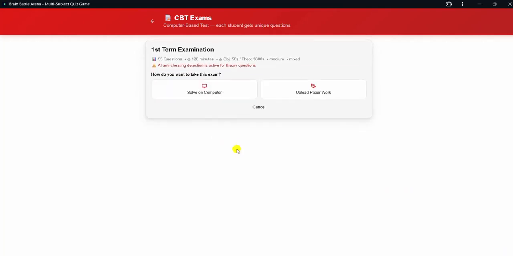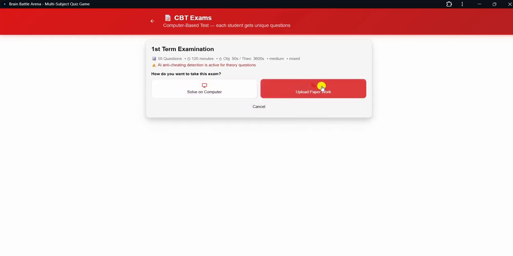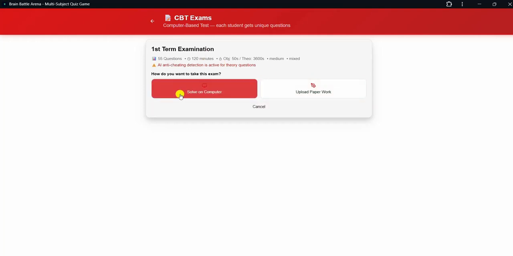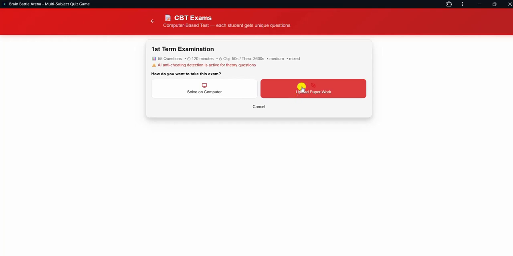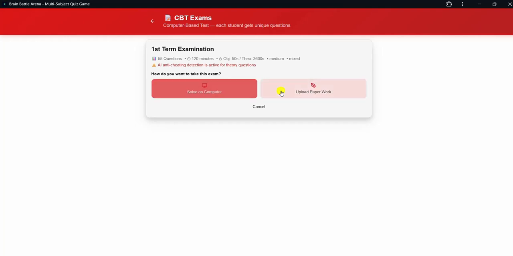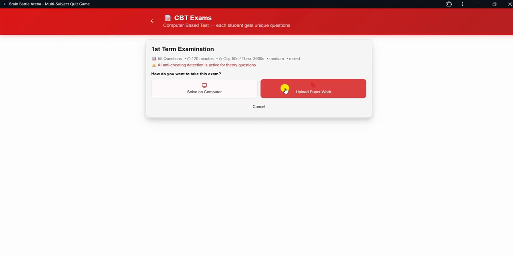I'll say start exam. Now you have to choose solve on computer or upload paperwork. Do you get the point? So let's say it is a theory question. You can equally say solve on computer, then at the end you can equally still upload. Do you get the point? So uploading paperwork, giving your objective, you're going to write it on paper. That is what it means.